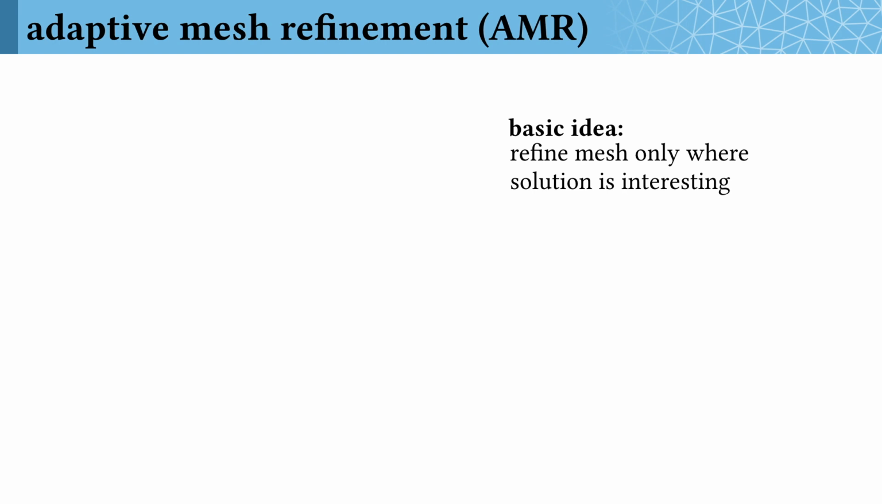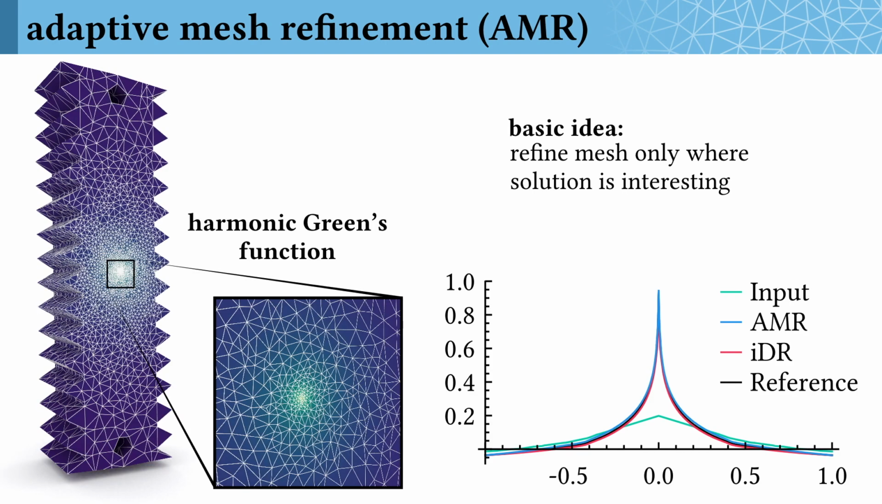We can push this even farther and do adaptive mesh refinement of surfaces. This is a technique widely used in scientific computing to great effect, but which hasn't seen much use on curved surfaces. The basic idea is to refine a mesh only where a solution is interesting. Here, this process nicely resolves a harmonic Green's function about a point.